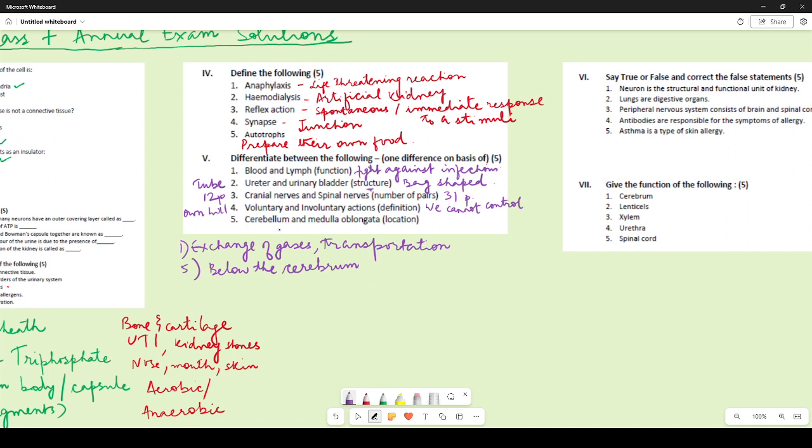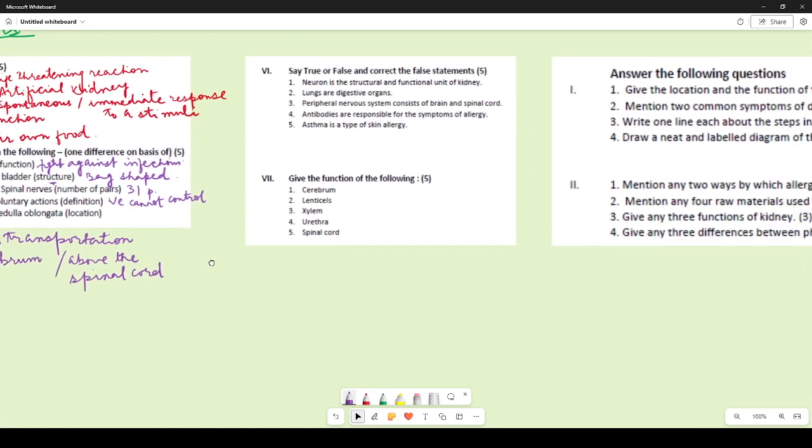Cerebellum is the middle part of the brain, whereas medulla oblongata is the lowest part of the brain, where it is situated above the spinal cord, right? So as soon as the brain part ends and the spinal cord begins, the medulla oblongata is located in that region. Now let us come to this question.